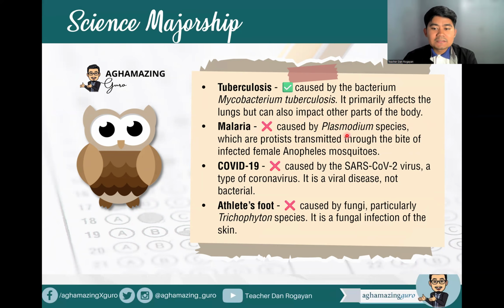Malaria, on the other hand, is caused by Plasmodium species like Plasmodium falciparum or Plasmodium vivax, which are protists transmitted through the bite of infected female Anopheles mosquitoes. Remember, for malaria, Anopheles mosquitoes. Pag dengue naman, anong na nga ulit kapag dengue? That's Aedes aegypti. Now, for COVID-19, we mentioned this earlier, caused by the SARS-CoV-2 virus, a type of coronavirus. Remember, SARS means severe acute respiratory syndrome coronavirus. Okay? So it's a viral disease and not a bacterial disease.